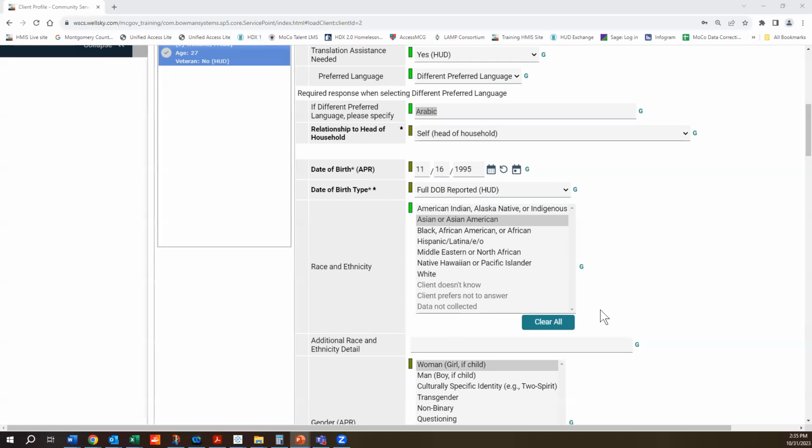So if you're trying to pick more than one, what you need to do is select the first one, press down the control key on your keyboard, and select the next one. There's also another option. So let me just go back and clear it. Freddie said that she is American Indian, so we're going to put that. There's also another option where we can write additional race and ethnicity detail. If it's not included in here, you can type it in this block.